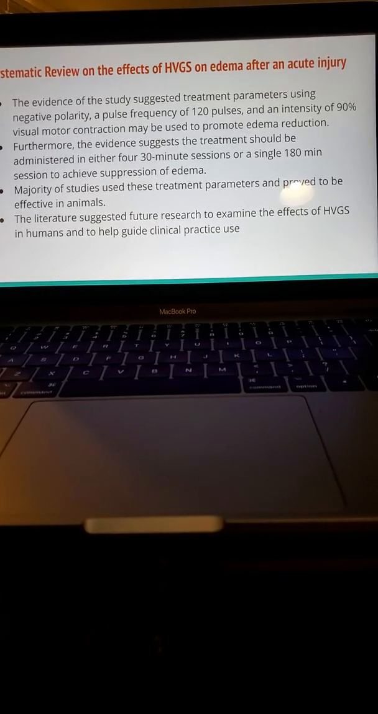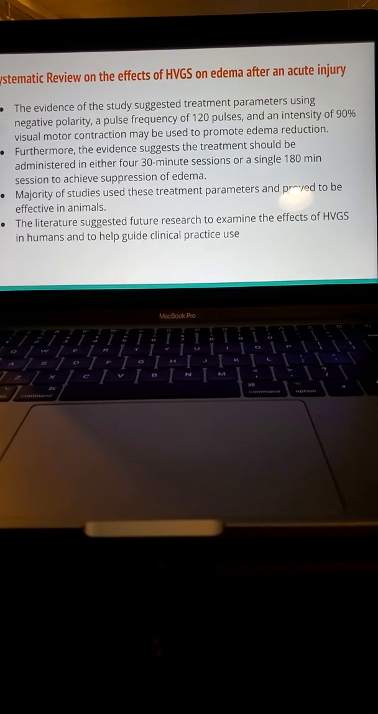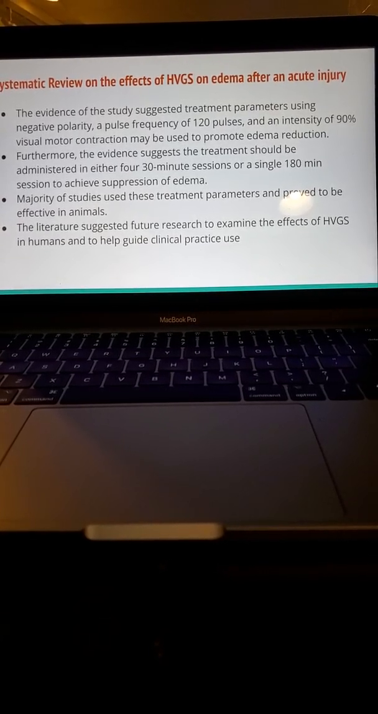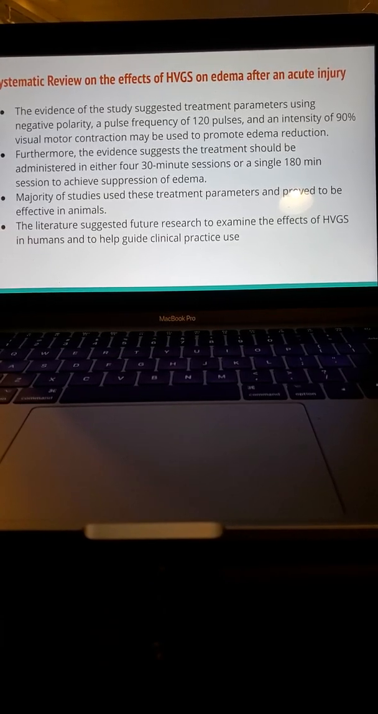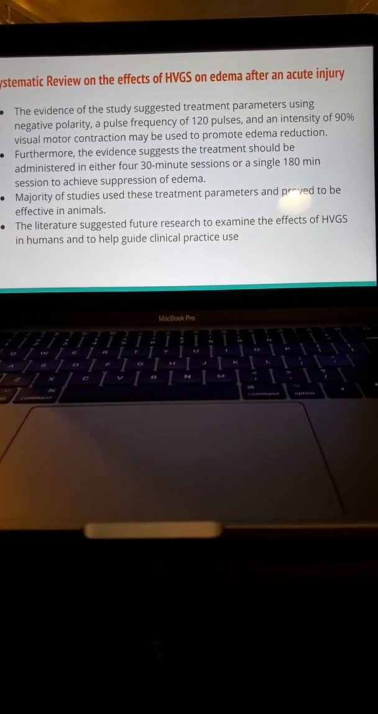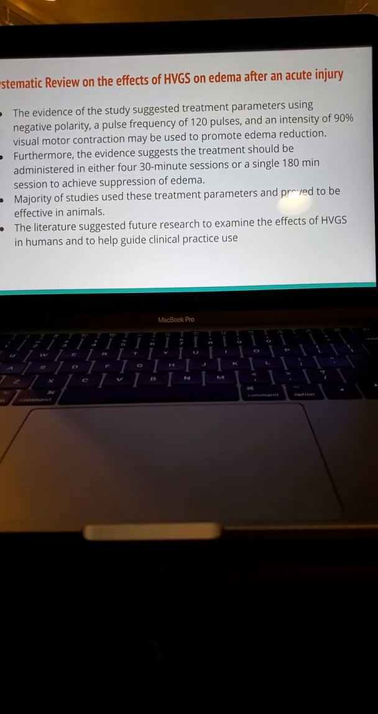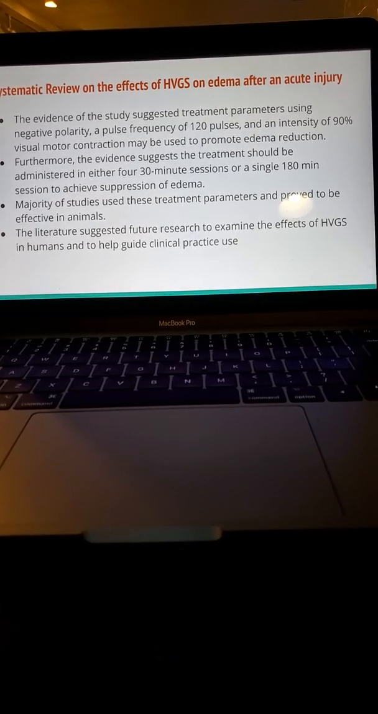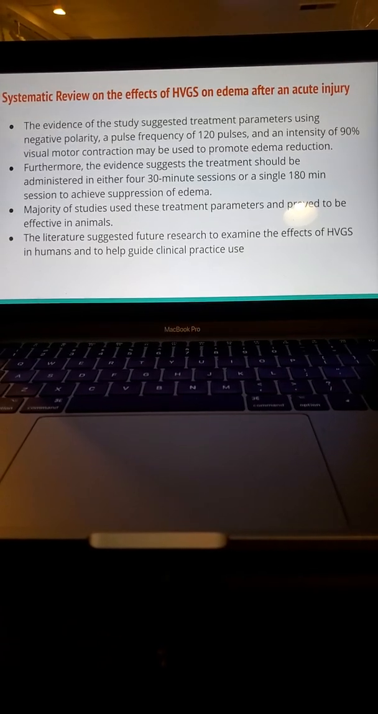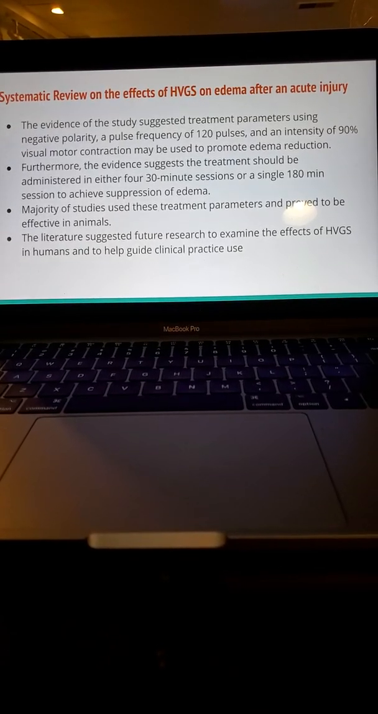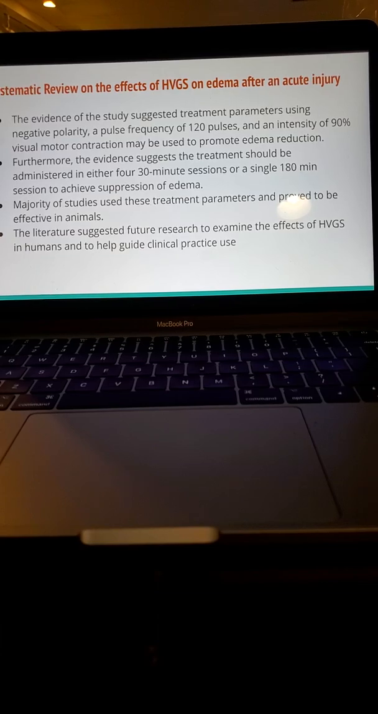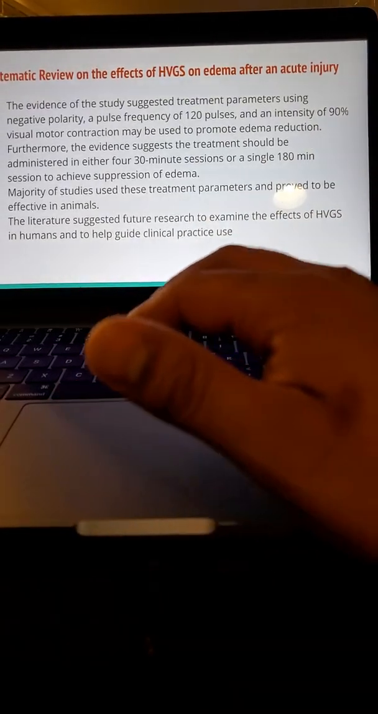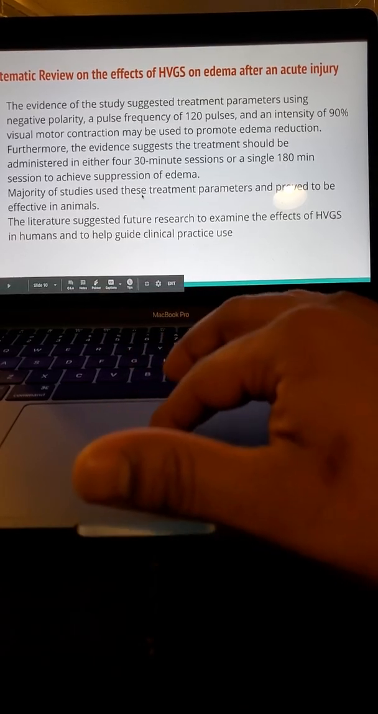Furthermore, the evidence suggested that the treatment should be administered in either 4 30-minute sessions or a single 180-minute session to achieve suppression of edema. And the majority of the studies used these treatment parameters, and it proved to be effective in animals. And the literature suggested future research to examine the effects of HVGS in humans and to help guide with clinical practical use.